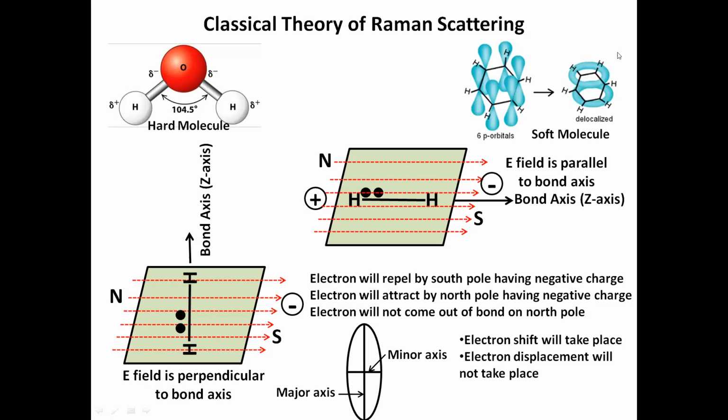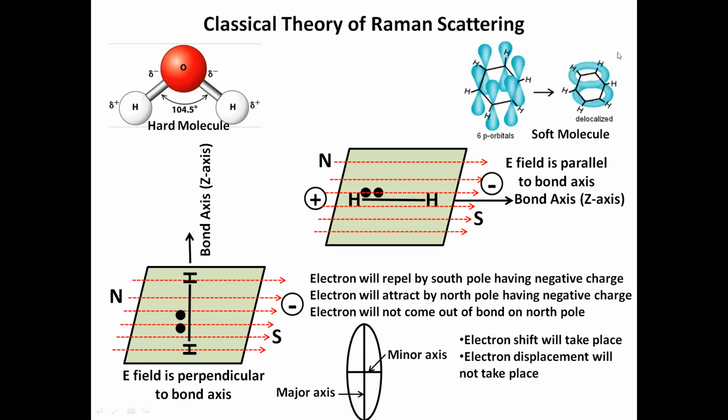Due to the presence of the south pole, and electrons having negative charge, the south pole will repel these electrons, and the north pole, which has plus charge, will attract them. So these electrons will shift from the middle position towards the north pole.